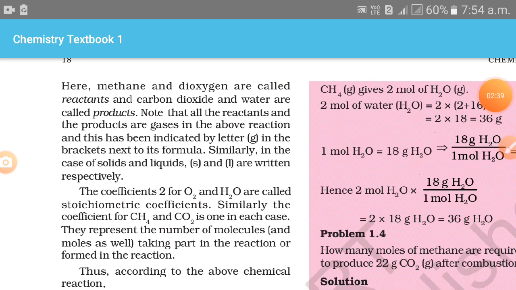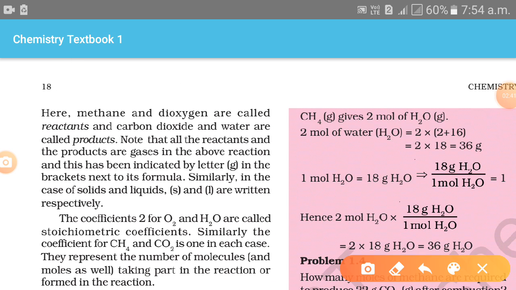Here methane and dioxygen are reactants and carbon dioxide and water are called the products. Note that all are present in a gaseous state, but similarly in the case of solid and liquid we represent S for solid and L for liquid, and G for gas.